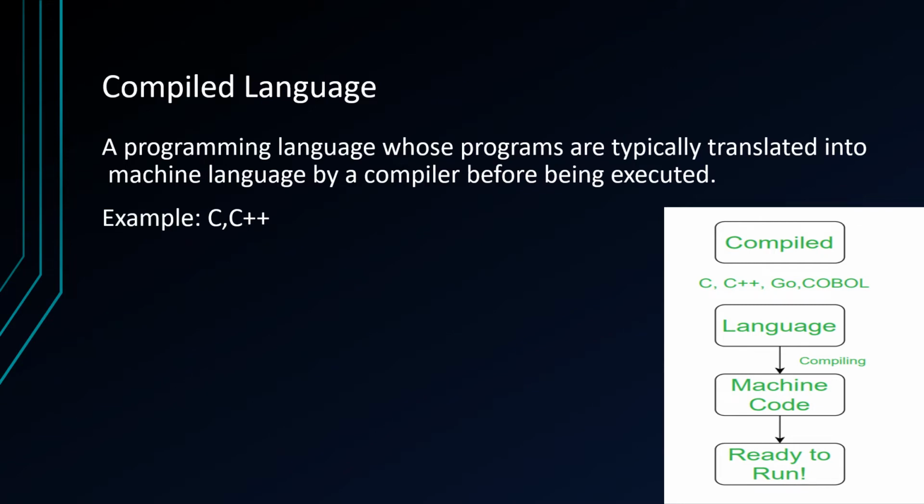Compiled language: a programming language whose programs are typically translated into machine language by a compiler before being executed is known as a compiled language. For example, C and C++. In a compiled language, the program is translated into machine code by the compiler before getting executed, and then it gets executed.